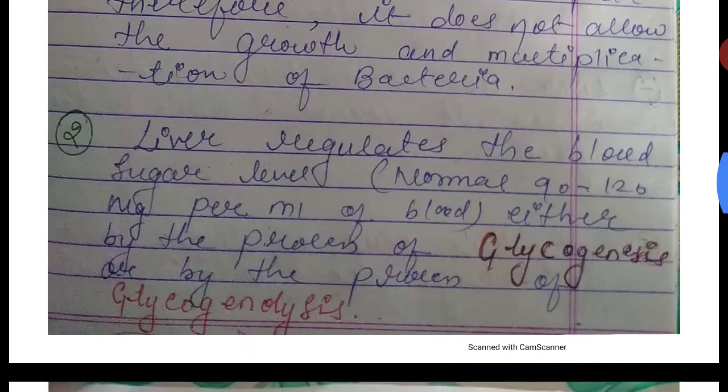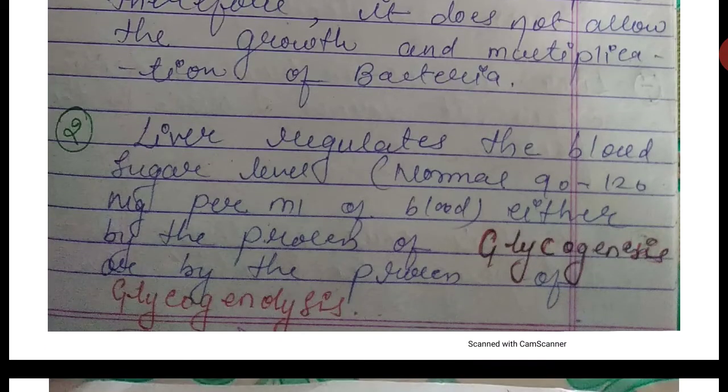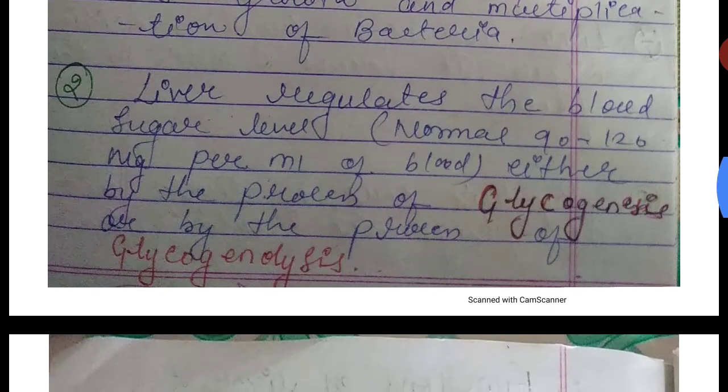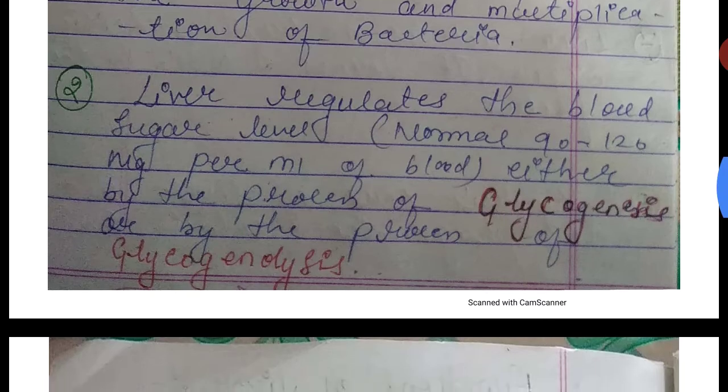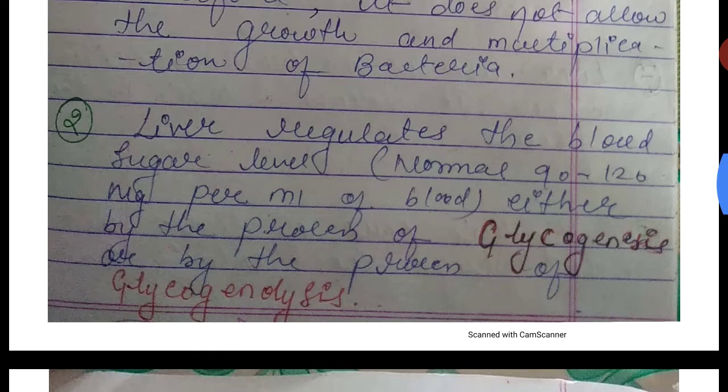The next function of the liver is that it regulates the blood sugar level. The normal blood sugar is considered to be from 90 to 120 mg per ml of blood. And how does the liver regulate the blood sugar level? By the process of glycogenesis, or by the process of glycogenolysis. So let's see what this glycogenesis process is.